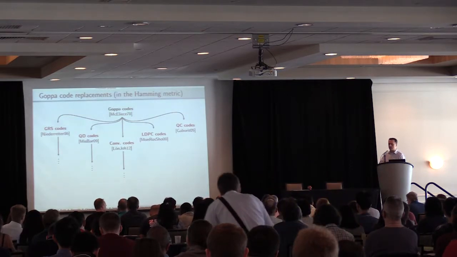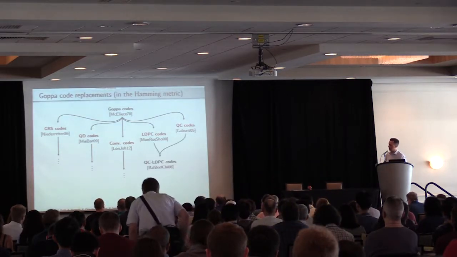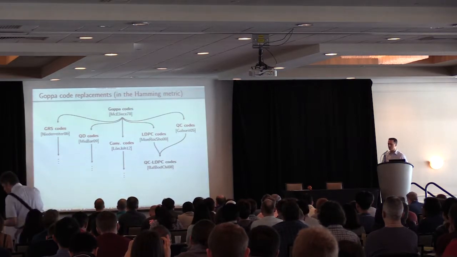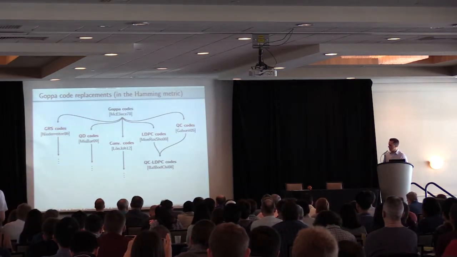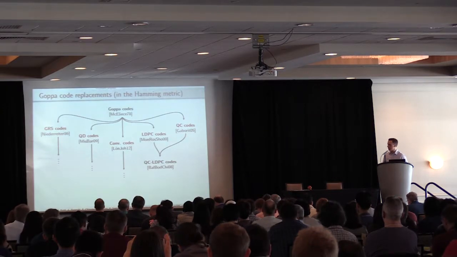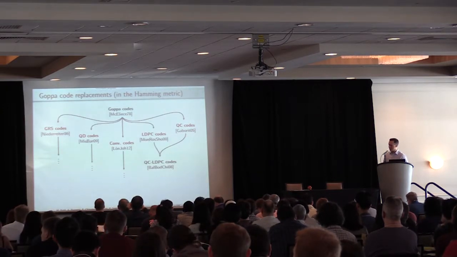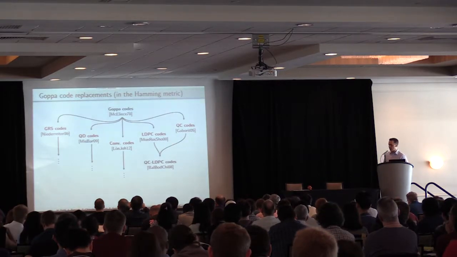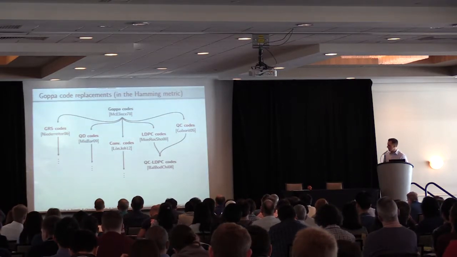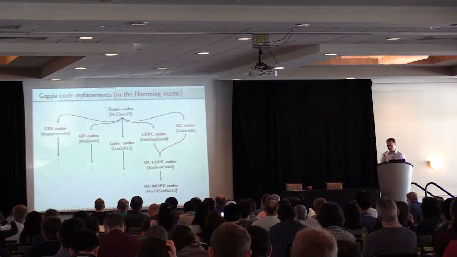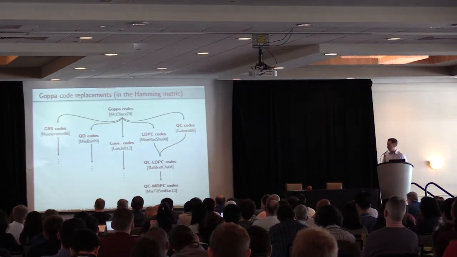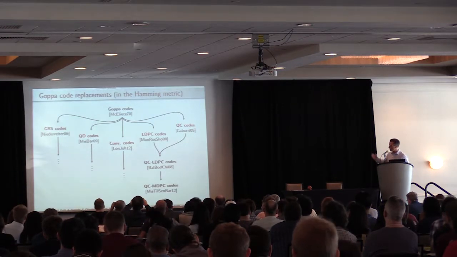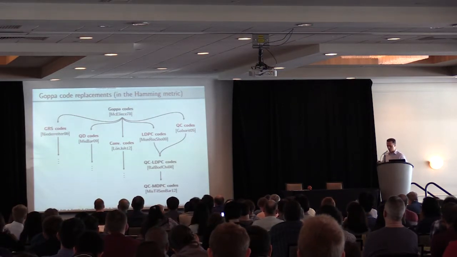In my talk, we are focusing on an evolution following from LDPC codes and quasi-cyclic codes, resulting in the use of quasi-cyclic LDPC codes. We proposed them for the first time in 2008, so they have now been resisting cryptanalysis for 10 years. An important point is that a new variant of QC-LDPC codes, named QC-MDPC codes, was introduced by Misoczki, Tillich, Sendrier, and Barreto in 2012.